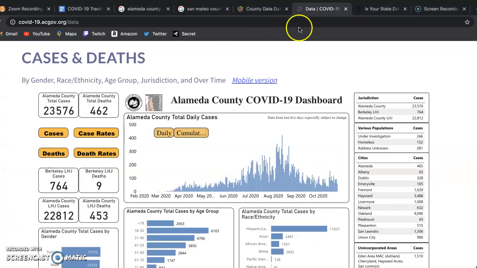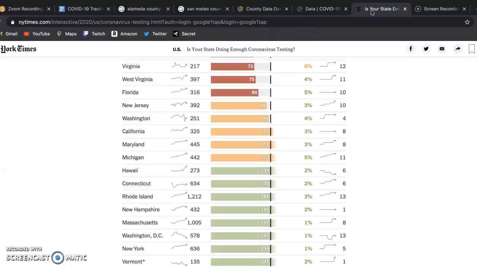And then if we go to the website, the article about is your state doing enough coronavirus testing, California isn't in the green, but it's not in the red, so it's in orange. So it's kind of doing its job. The positivity rate is at 3%. The hospitalization hasn't really seen an increase or decrease.